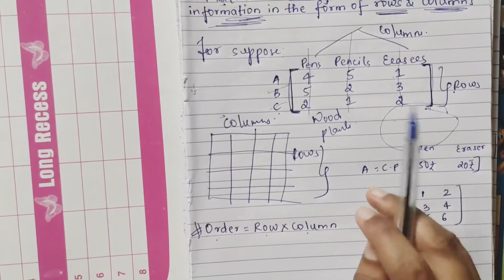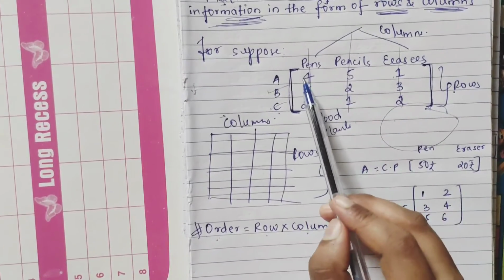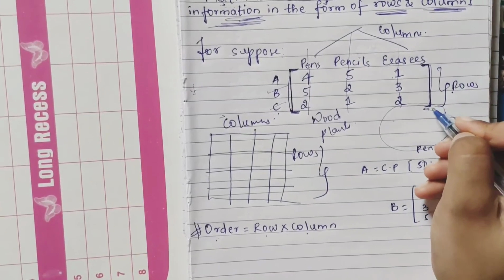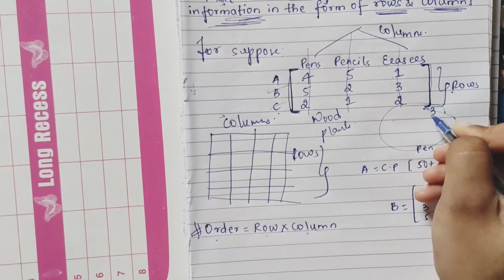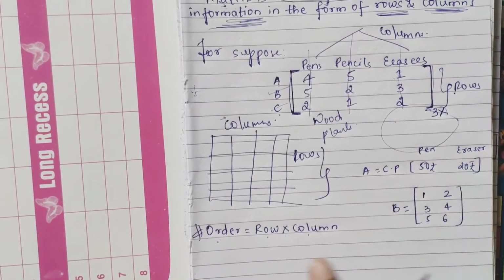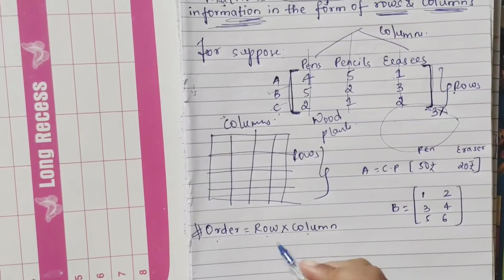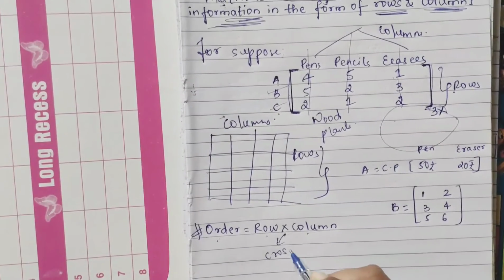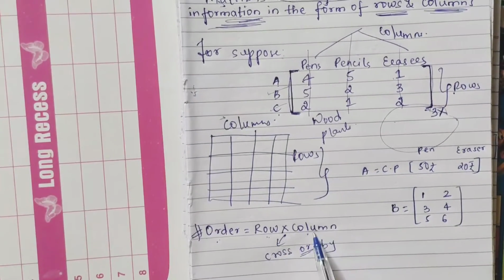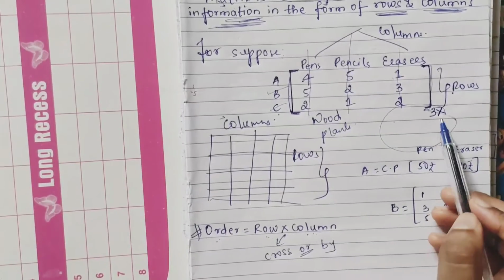Suppose I consider the one which I have shown you. Now see, how many rows are there? 1, 2, 3. So 3 rows. So how will it be? You always write 3 here. Actually, when we read it, we don't say "into", we say "cross" or "by". Row cross column or row by column. So this will be 3 cross column.